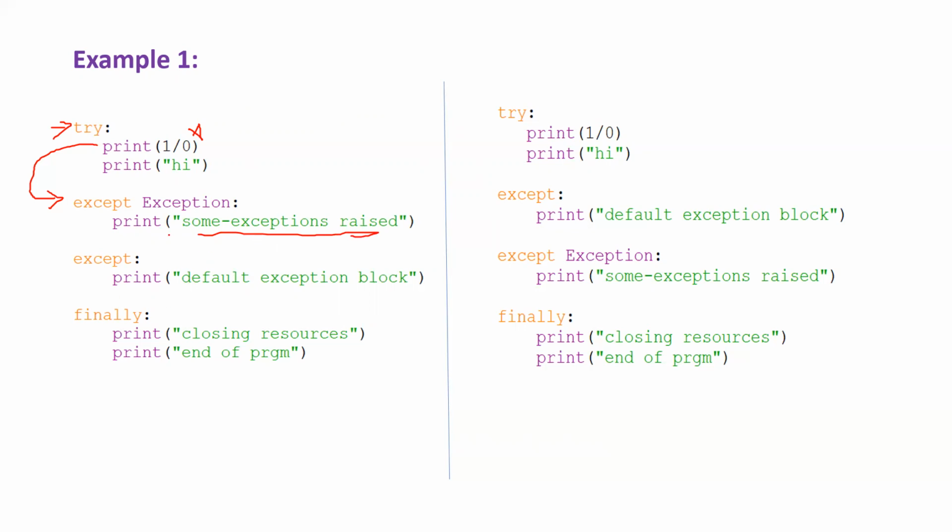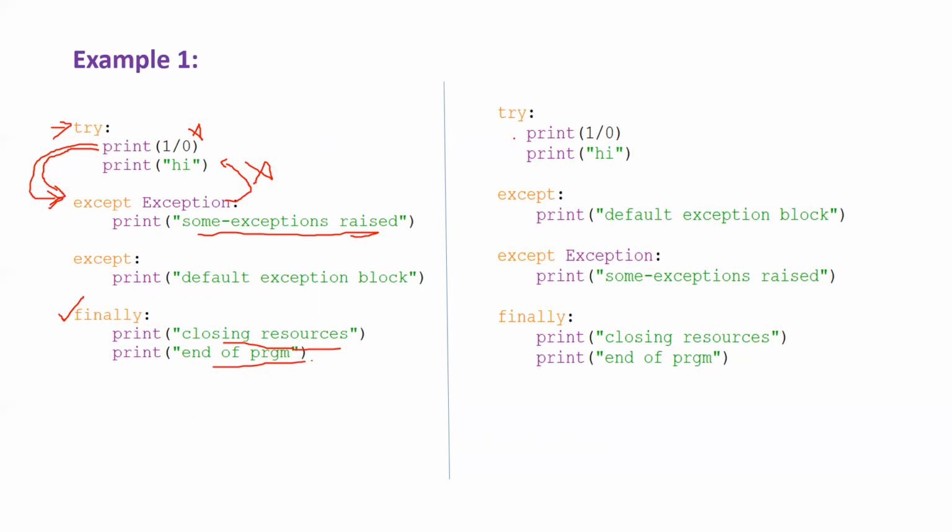And after the exception has been handled, the control will not go here because this is not the function call. This is exception handling. Once the exception is raised, it will be handled and then the finally block will be executed, which is closing the resources, and end of the program. So the output of this code will be: some exception raised, closing the resources, and end of the program. This is the output of example 1.